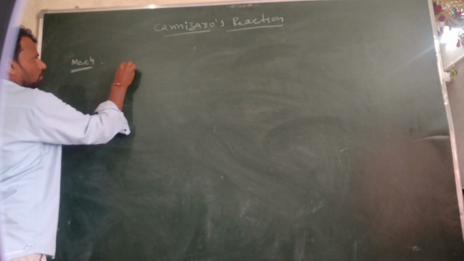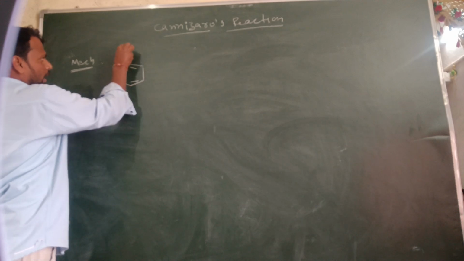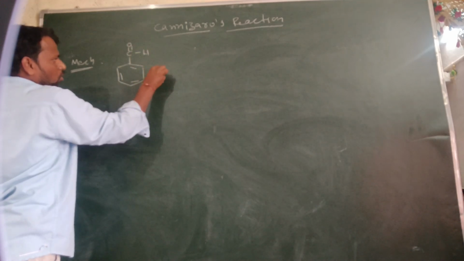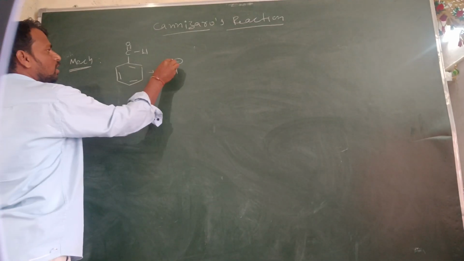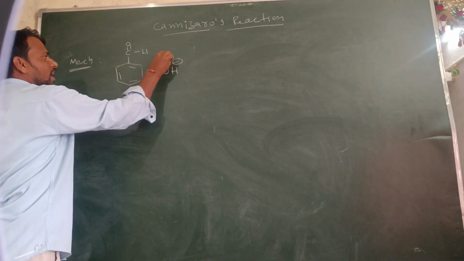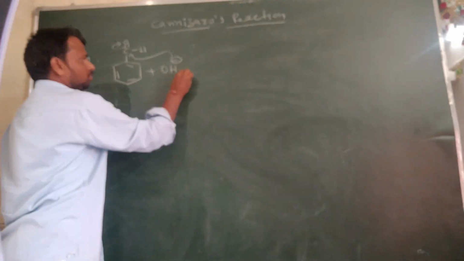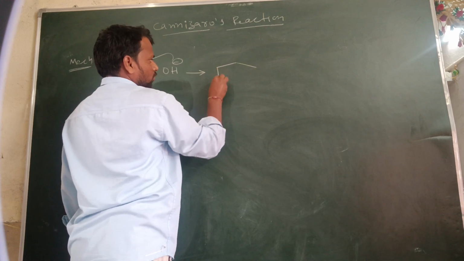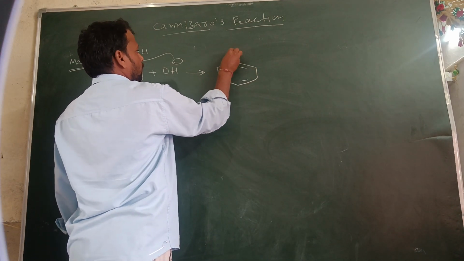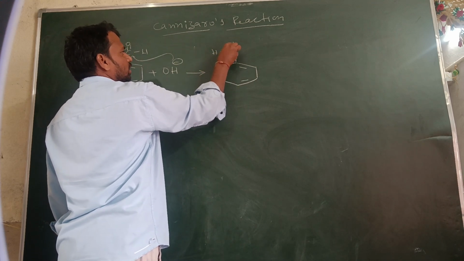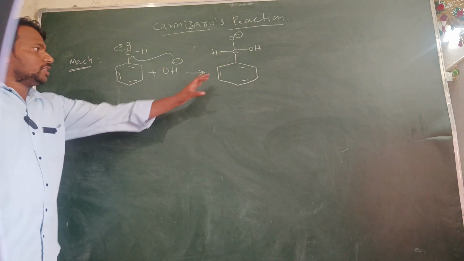First of all, this is benzaldehyde, C double bond O H, reacted with OH minus. OH minus is acting as a nucleophile, and this is acting as an electrophile. The pi bond electrons move onto the oxygen. So here I am writing hydrogen, O minus and OH. This is the first step.